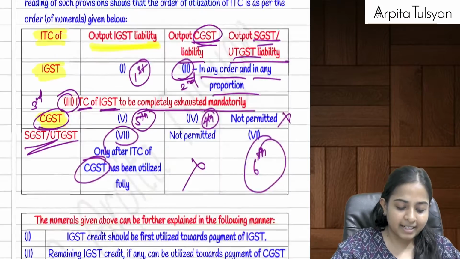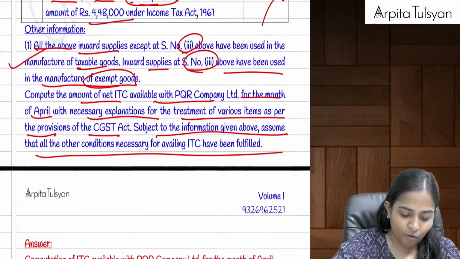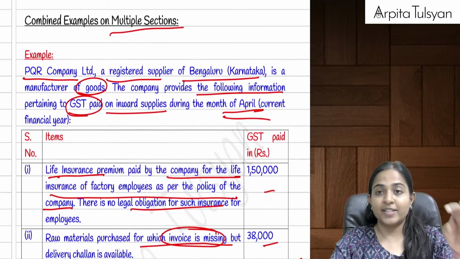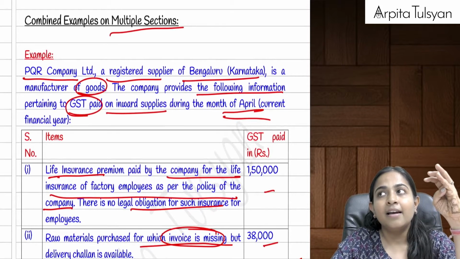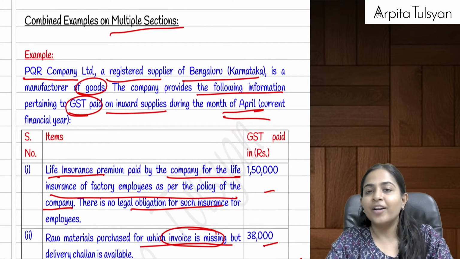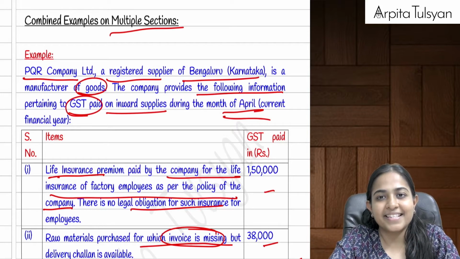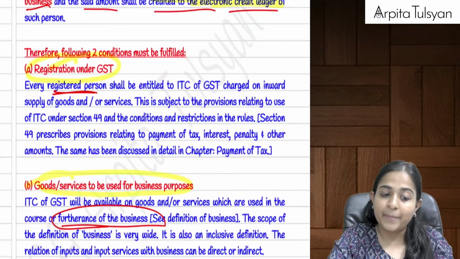Are you clear till here? Yes. How ITC is utilized, we have already done. So this was section number 16, section number 17, section number 18 of your input tax credit chapter. Okay, now let's complete the remaining parts.